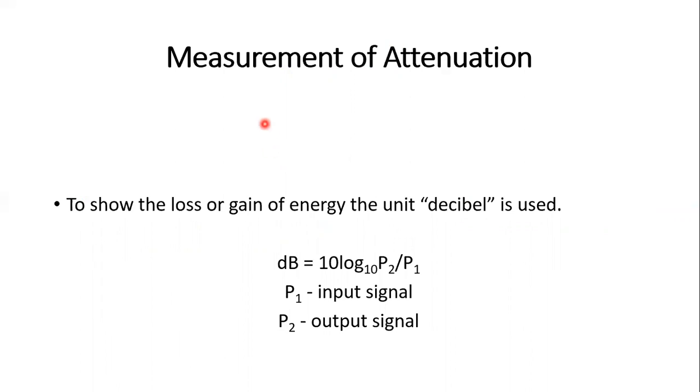So the measurement of attenuation is by decibel. To show the loss or gain of the energy, the unit decibel is used. So the decibel equals 10 log 10 of power P2 divided by P1.